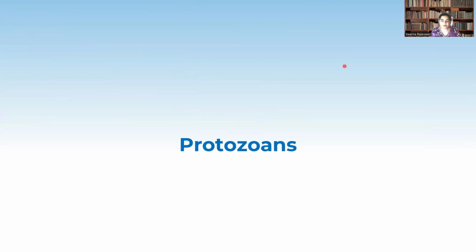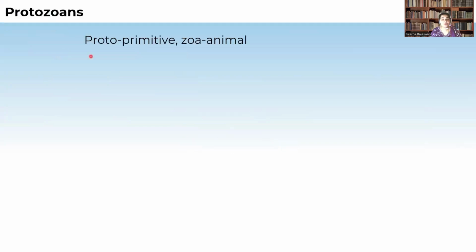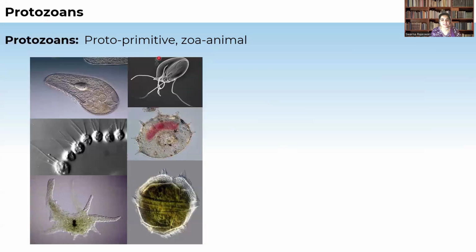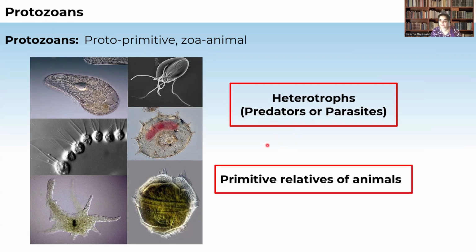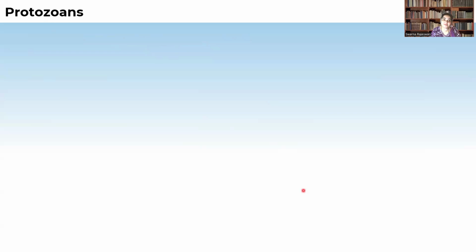Now coming to the protozoans. Proto means primitive, zoa means animal. So protozoans are primitive animals. These are some of the examples of protozoans, and they are mainly heterotrophs. They are predators or parasites, means they kill other organisms or depend on other organisms for survival, food, shelter, etc. They are primitive relatives of animals, so they are called protozoans, first formed animals.